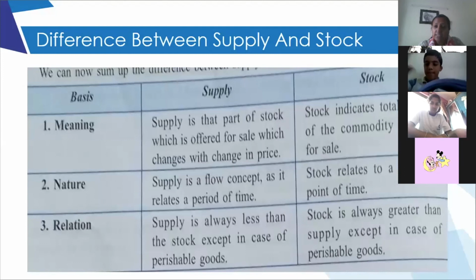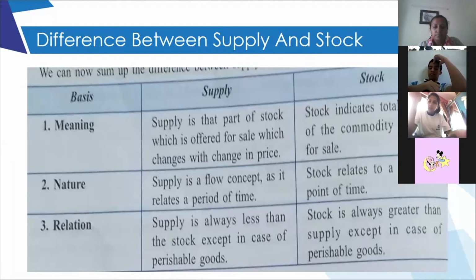Yes, ma'am. Stock and supply will become the same if he is offering the entire quantity that he has for sale. Then supply and stock become the same. Otherwise, supply and stock are different things. If you have seen producers of things, they keep things in a godown and only some things they keep in the showroom or bring to the market. So they have a separate stock and a separate quantity of supply.